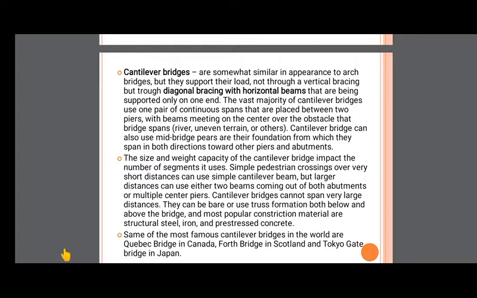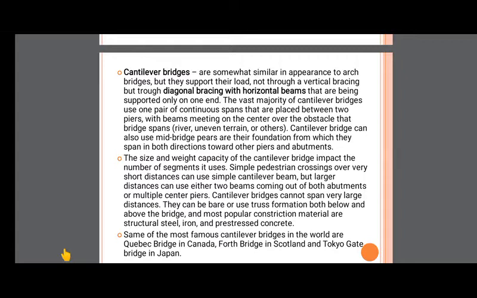In these bridges, the vertical bracings do not play an important role in transfer of the load, whereas the diagonal bracings with the horizontal beams are being used for transfer of the loads.